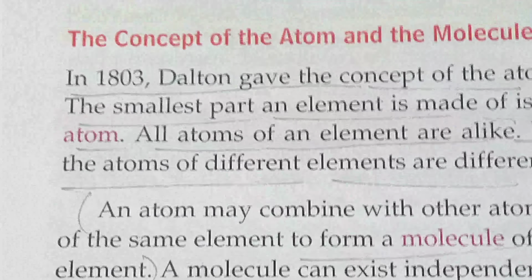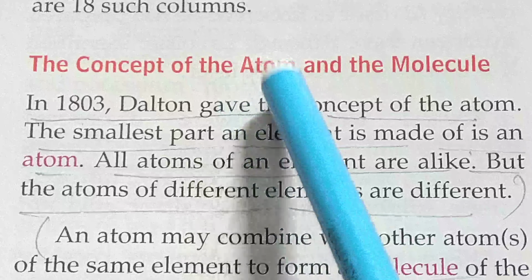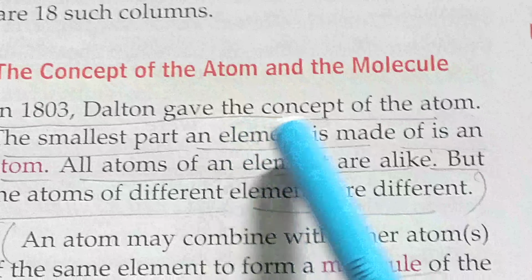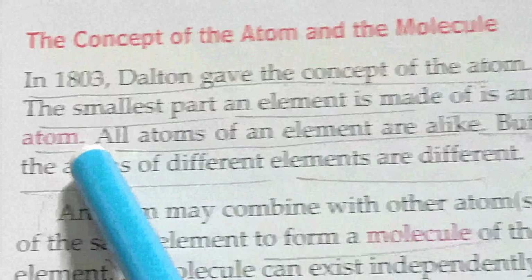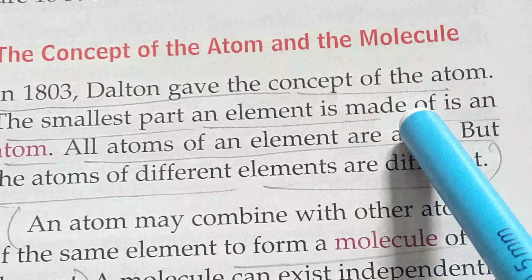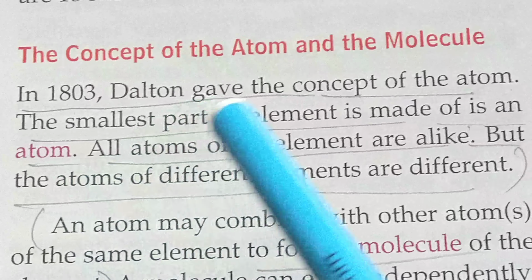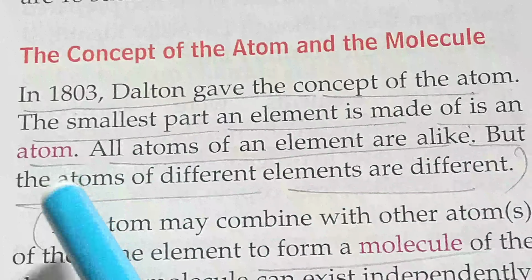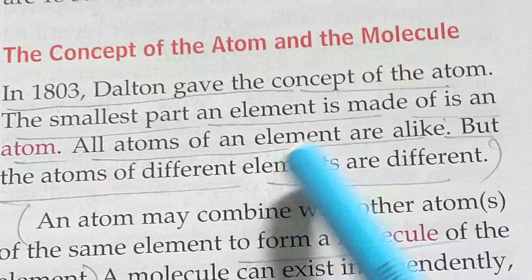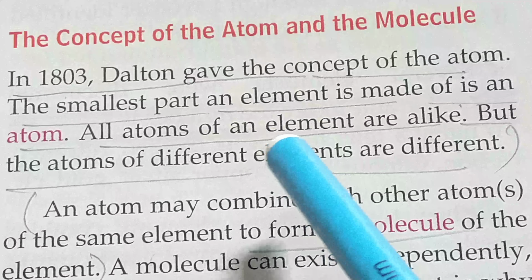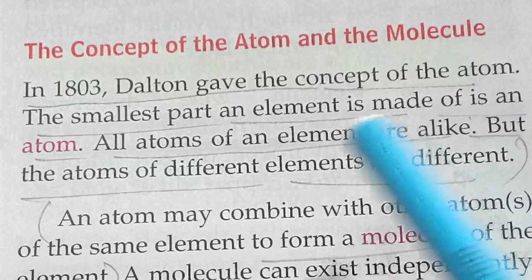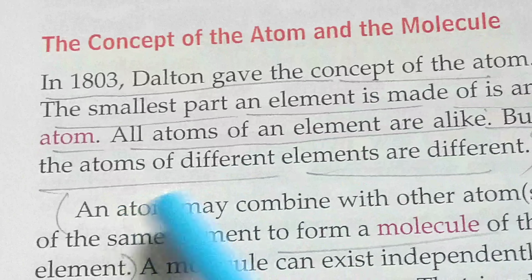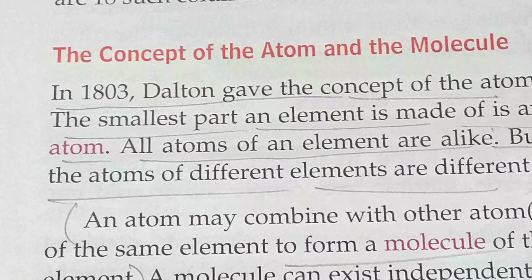Next important portion is here. The concept of atom and the molecule. In 1803, Dalton gave the concept of atom. The smallest part of an element is made of an atom. So, the smallest part of any kind of substance, that is atom. All atoms of an element are alike. मतलब कोई element का all atoms are same, but the atoms of different elements are different from each other.